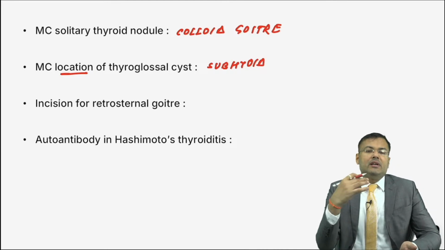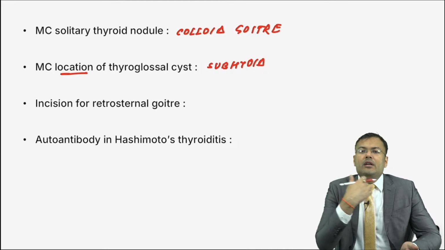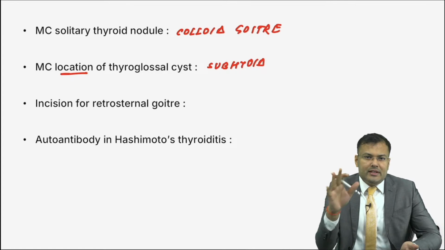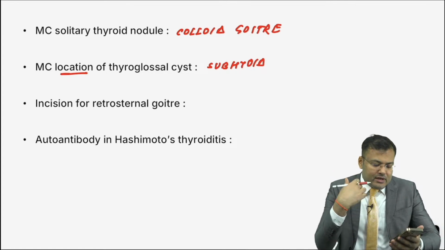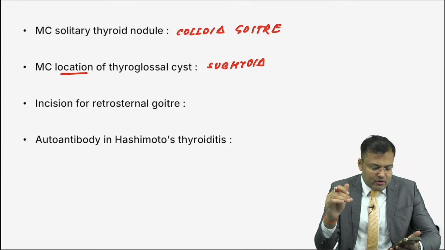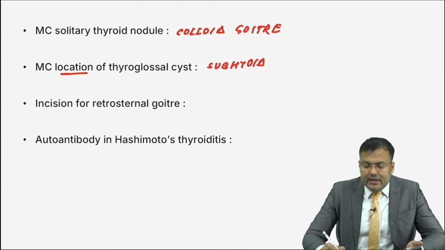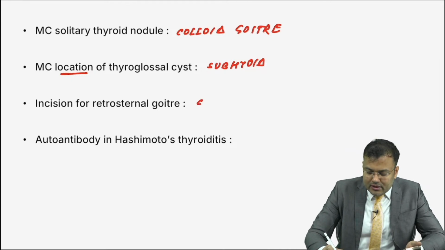Clear? Next question guys, for retrosternal goiter we have to perform thyroidectomy. What kind of incision is given for retrosternal goiter? Easy question. Is it cervical or thoracic? First person to reply. So it is cervical incision. Guys, the incision for retrosternal goiter is cervical.